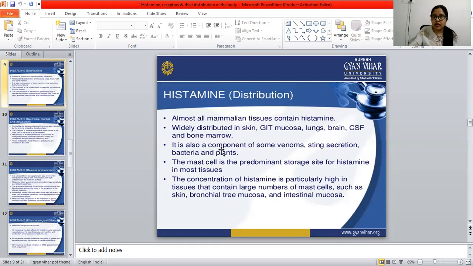It is also a component of some venoms, sting secretions, bacteria, and plants.